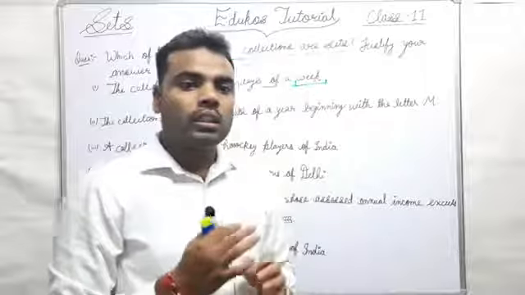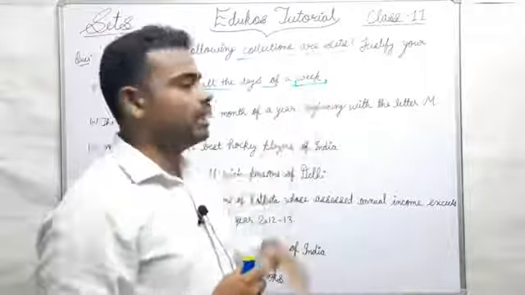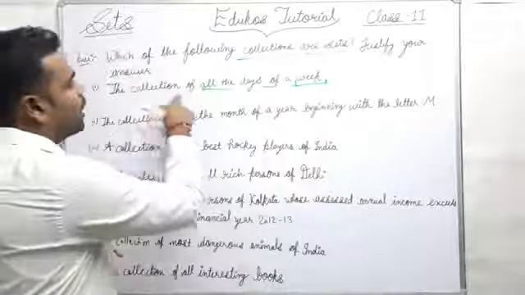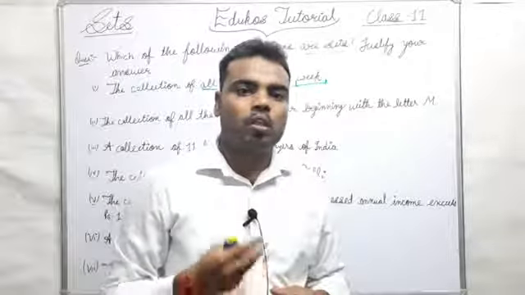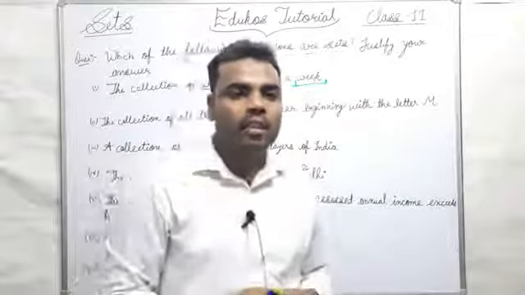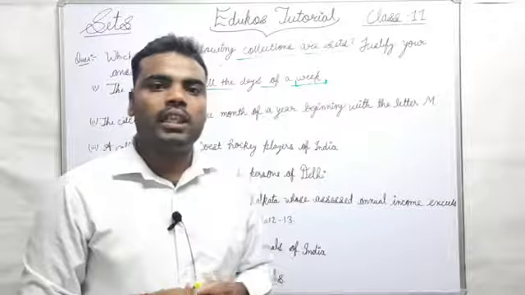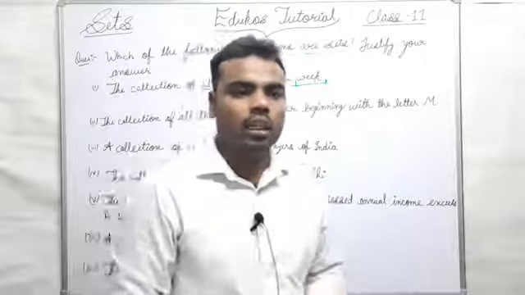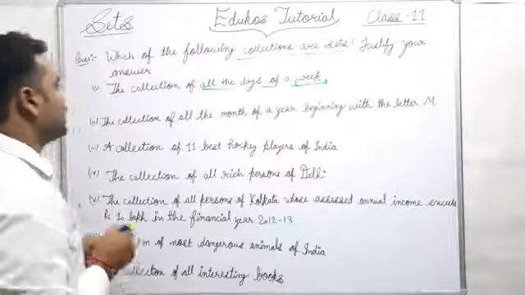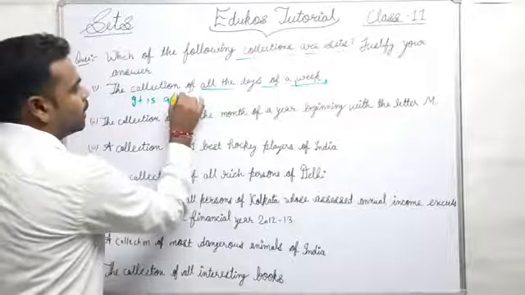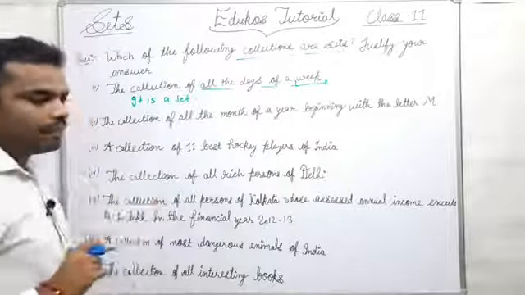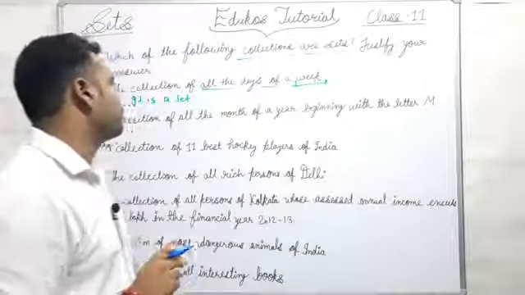So the collection of all the days of a week is a set, because it is definite that in a week there are only 7 days. Okay, so it is a set.